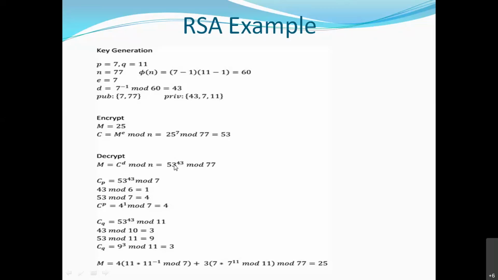Again, there is another method to calculate this power function, right? So okay, let me finish this. 53 raised to 43 mod 77, obviously it will come to the original text, 25. Okay, so this is how the RSA algorithm works.